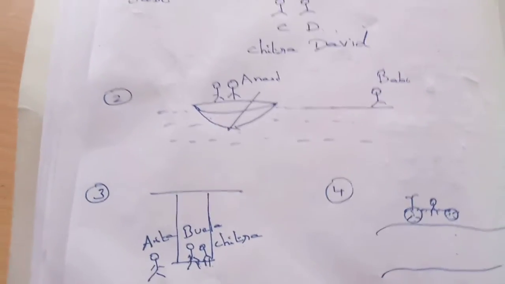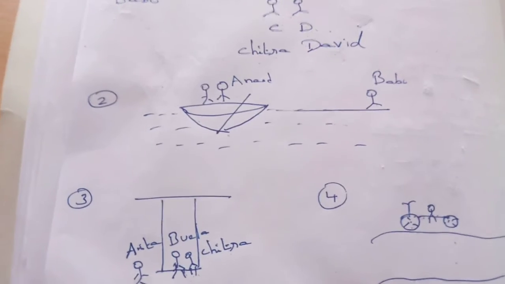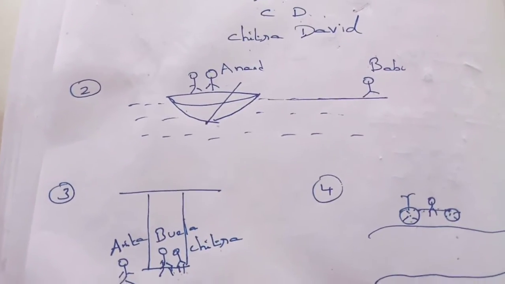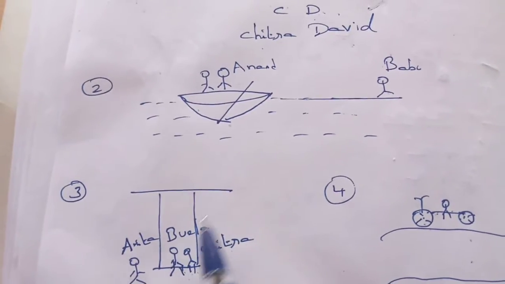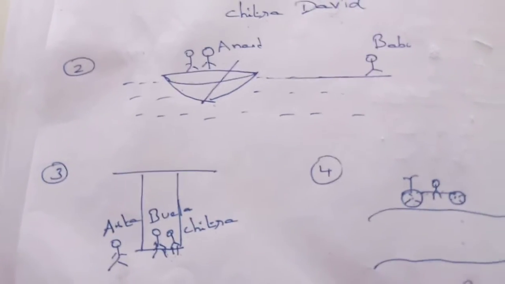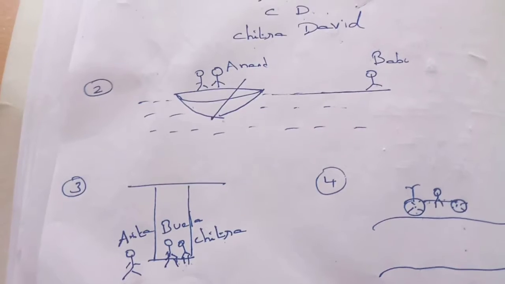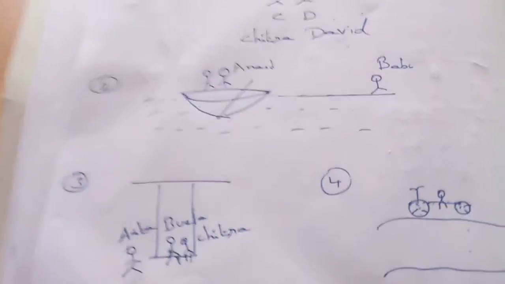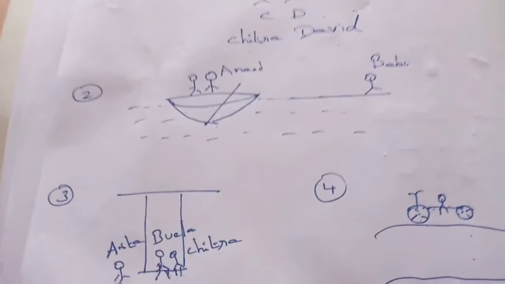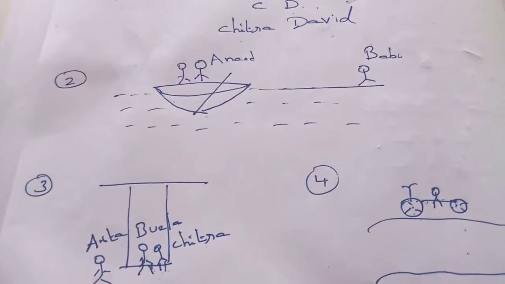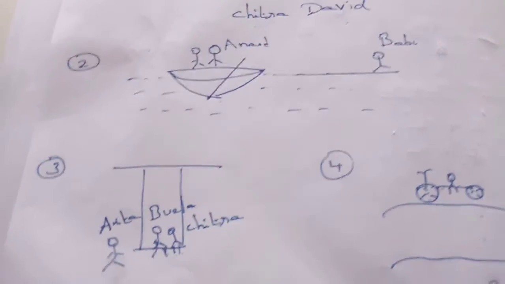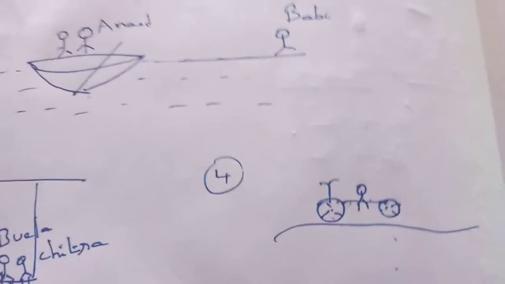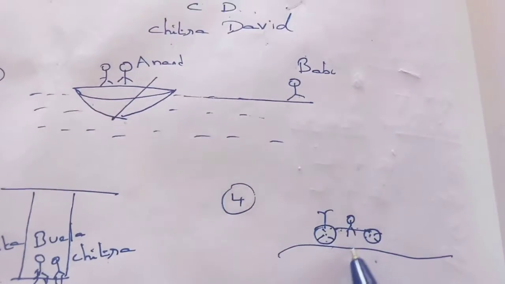Okay, one more example. Anita is standing near the swing, and Beulah and Chitra both of them are in motion. Now Anita can see that both Beulah and Chitra are in motion, but from Beulah's position, Chitra is not in motion, and from Chitra's position, Beulah is not in motion, and from the swing's position, both Beulah and Chitra are not in motion.